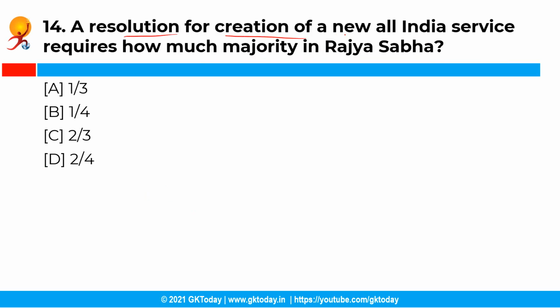So resolution for creation of a new All India service requires how much majority in Rajya Sabha? So you have the following options and the correct answer is option C, that is 2/3. So resolution for a creation of a new All India service in the Rajya Sabha should be supported by 2/3 of the members present and voting as per Article 312 of the Constitution of India.